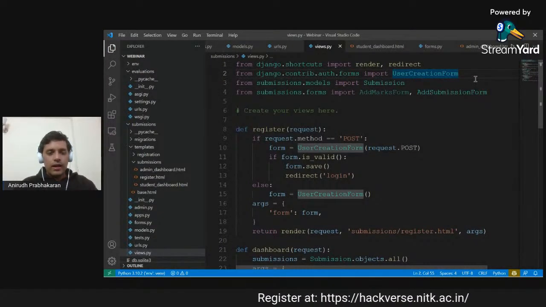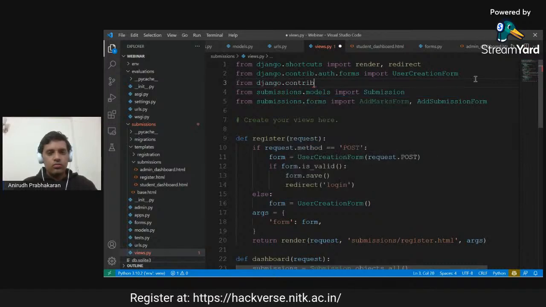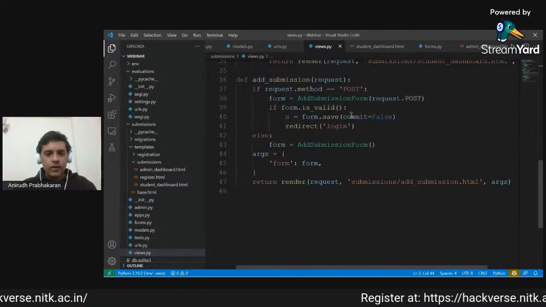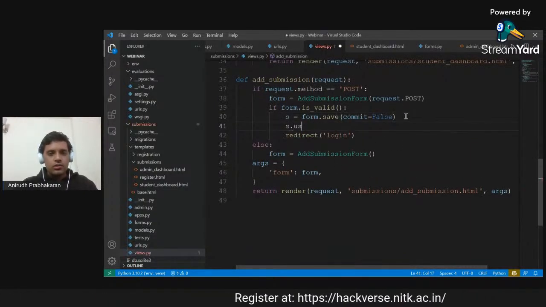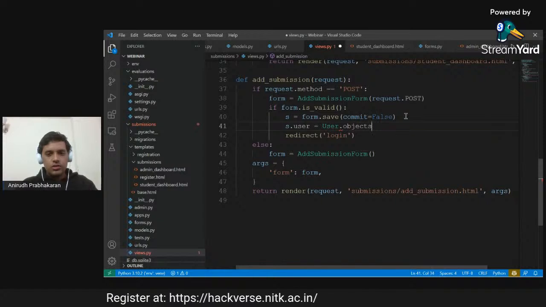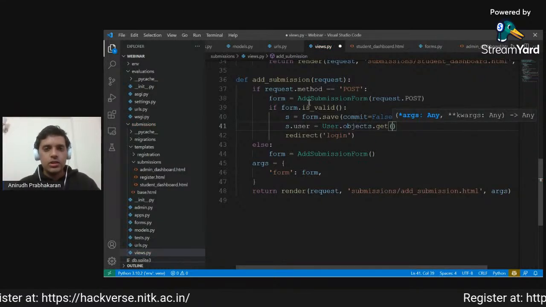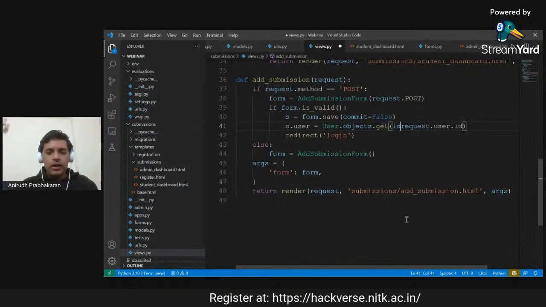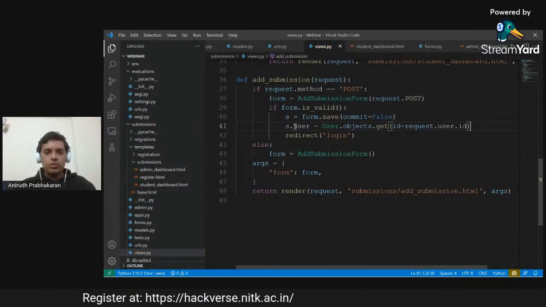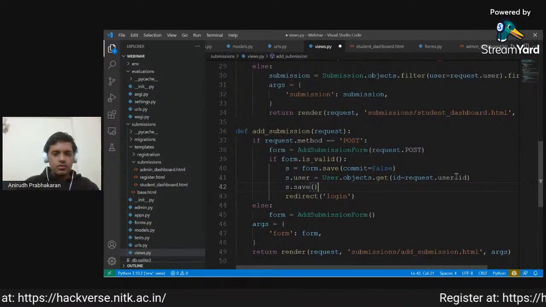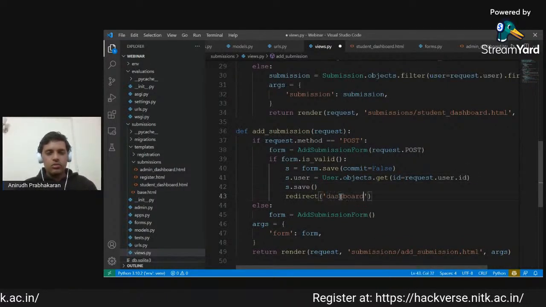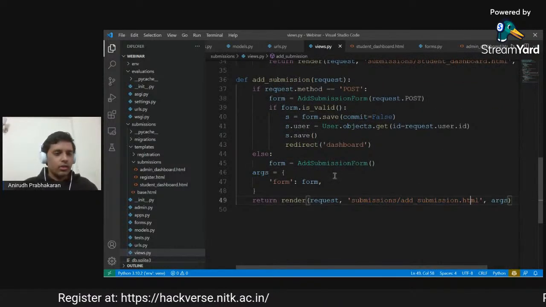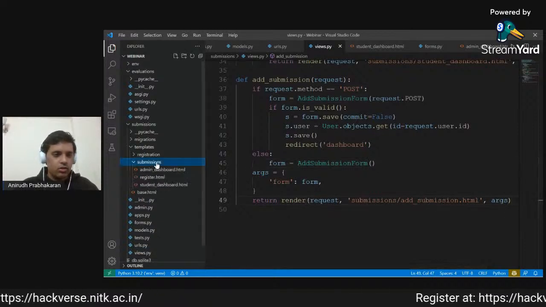So now we have to import the user. From Django.contrib.auth.models, we will import the user model. And we have to set s.user equal to user.objects.get. We have to get the user that actually made this request, so request.user.id. Yeah, we have to get it by ID. Once we define what s is, then we just save it and we can redirect them back to their dashboard. Otherwise, we have to add their submission. Okay, great. So now we should make this add submission.html.